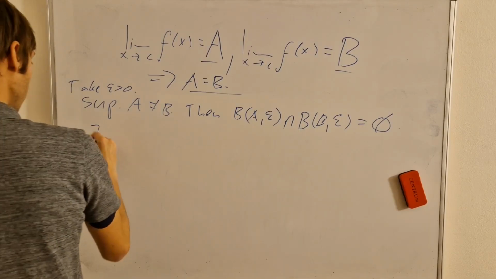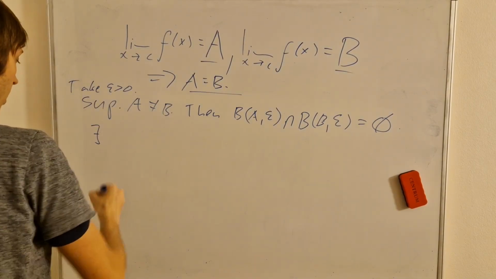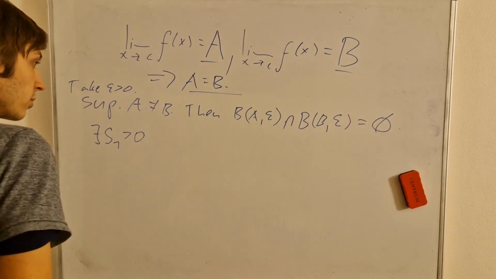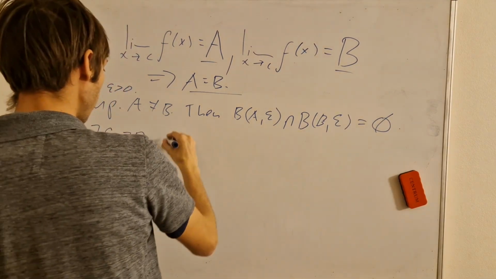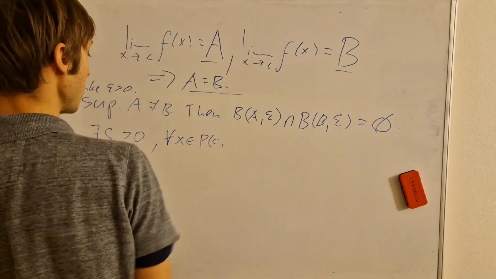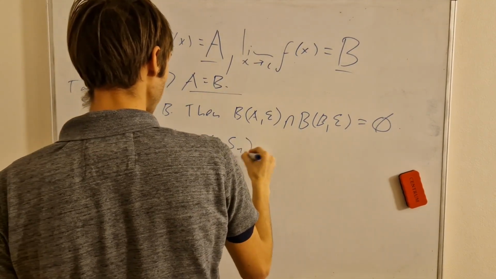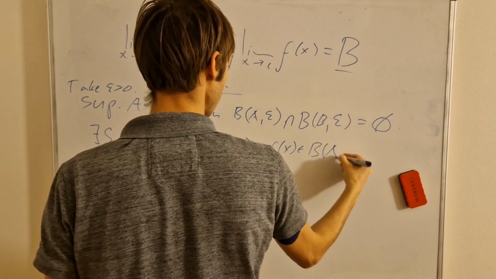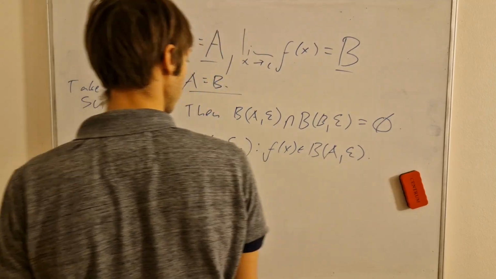And then let's say there exists some delta 1 higher than 0, and for that we have for any x inside the neighborhood around the point c, which is the limit input value, by delta 1, we have f of x falls into the neighborhood of the first limit value a, the output.